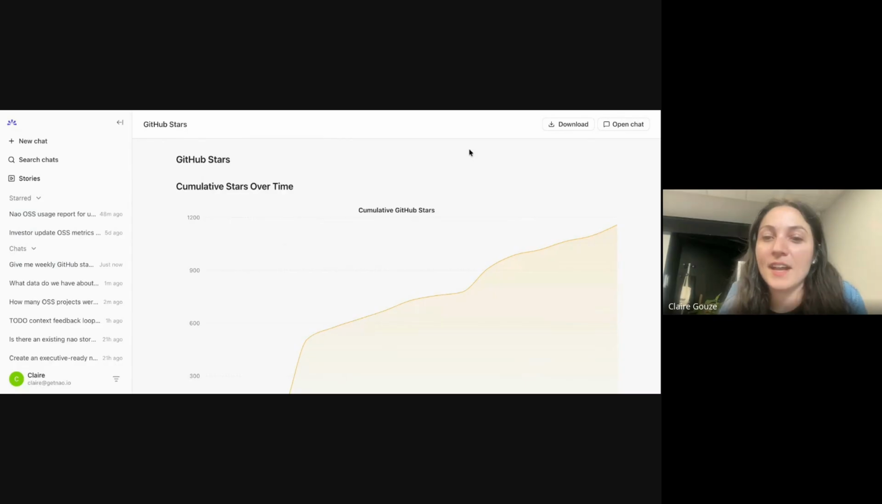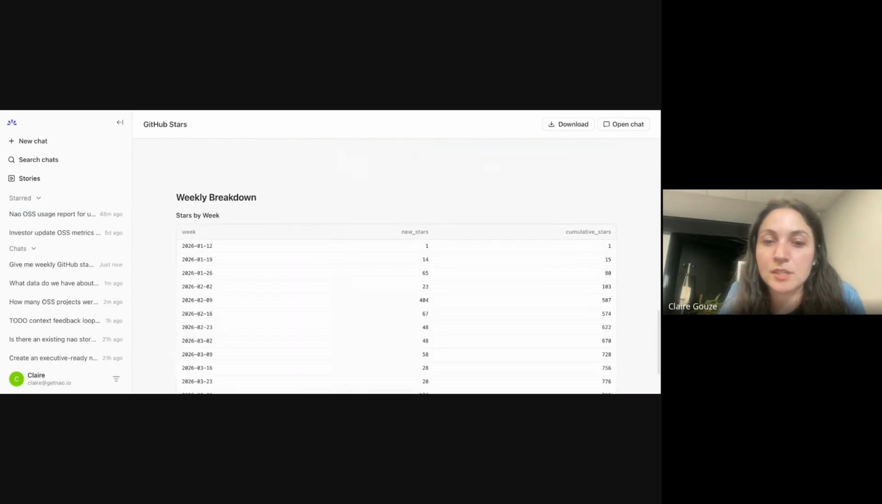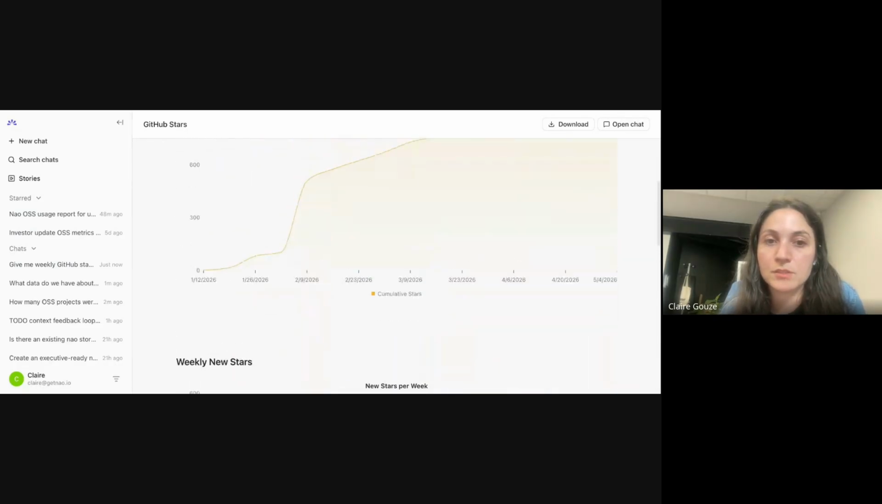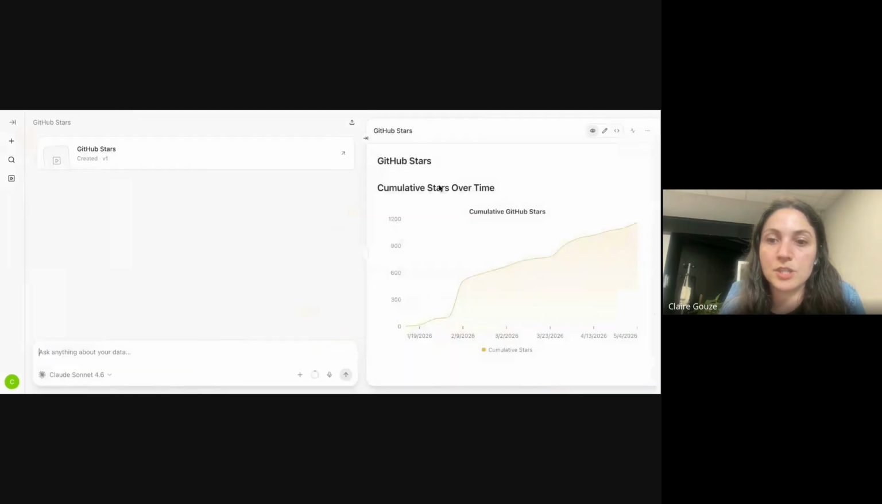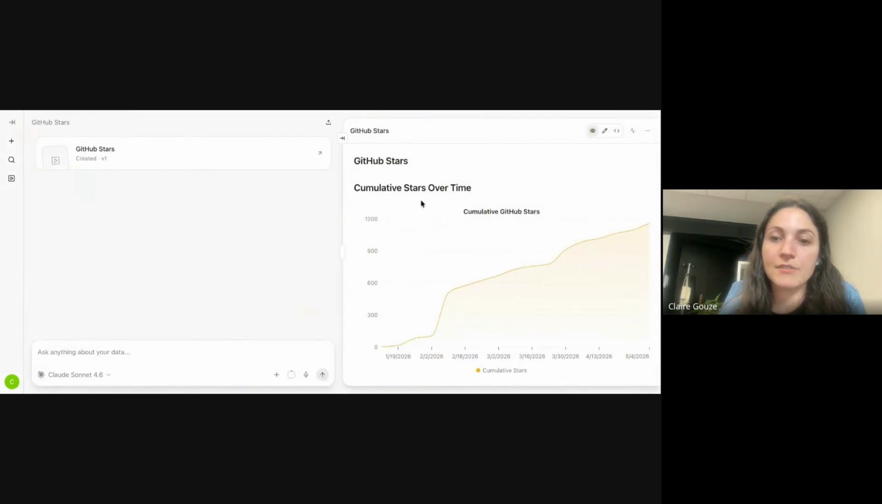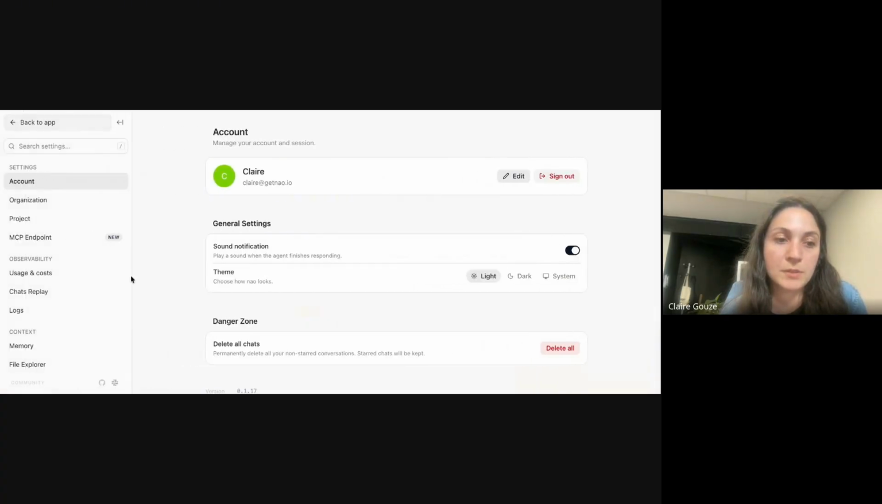Okay. So here it has created a full story with the charts, and I can still open the chat of the story. If I want to keep editing the story, I can do it now. I can do it in the agent as well. So yeah, it's pretty convenient to create stories directly from the agent. And maybe to show you the different modes that we created in the agent.